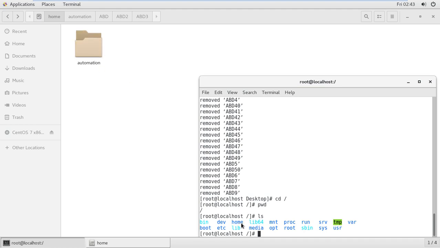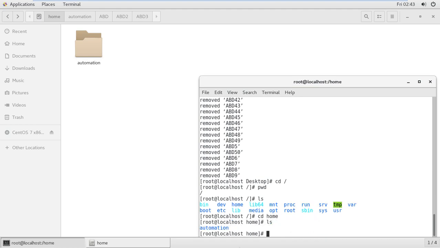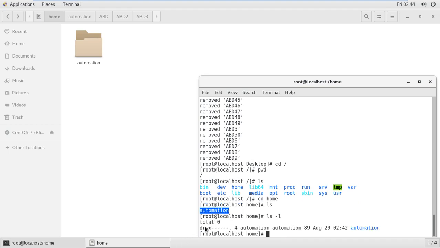There is home, so you can see home, and with the ls command there is one automations directory. If you're not aware, ls -l enter, it shows here d. When you check, d means it's a directory, and the directory color is changed here as well.